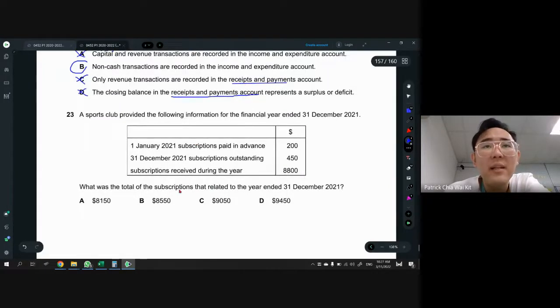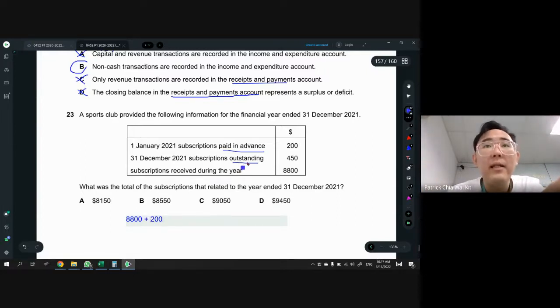Okay, next one we have what was the total subscription that is related to this one. So once again, this is another time you see outstanding, paid in advance and all. So you have to use the plus, minus, minus, plus that thing. So we start with the money that we received this year. So received this year is 8800. And then starting with a paid in advance, we're supposed to plus. So we have to plus 200.